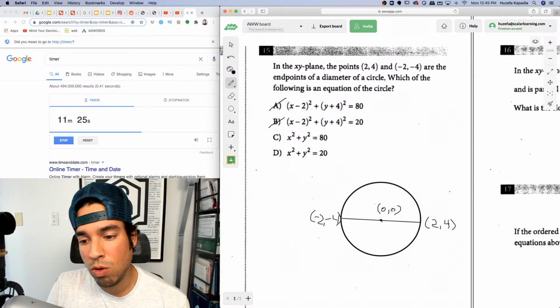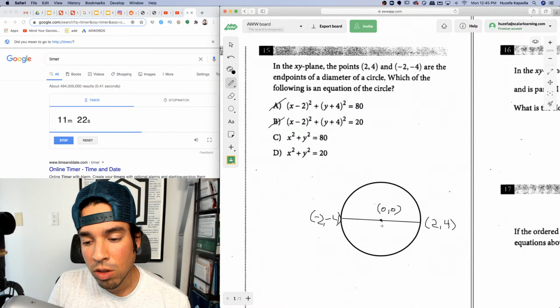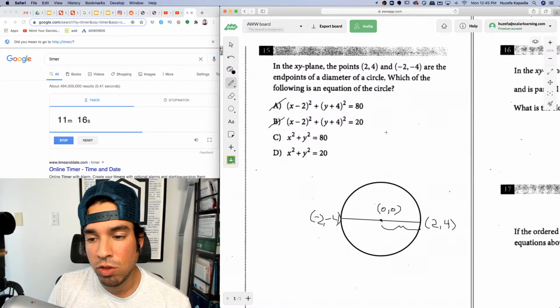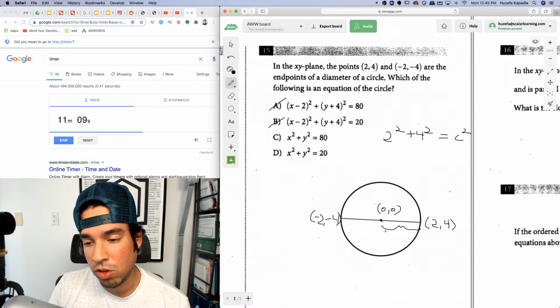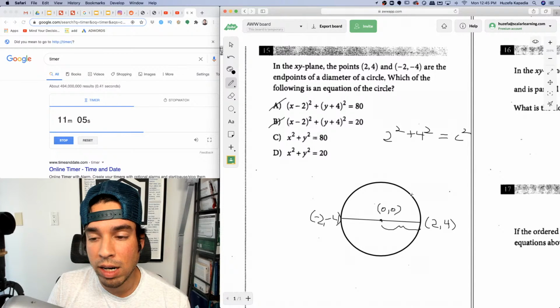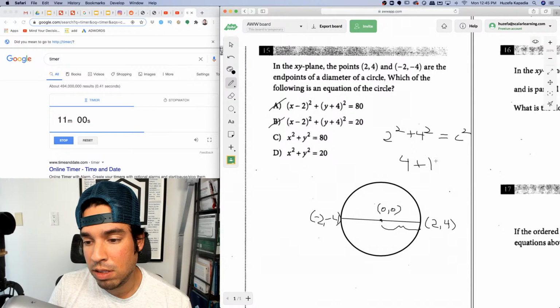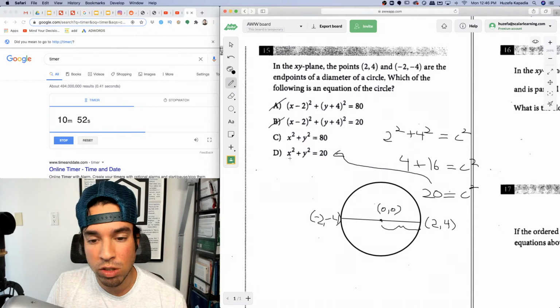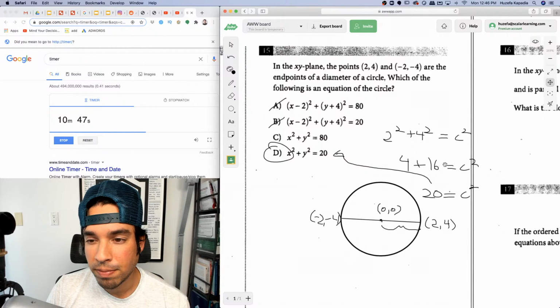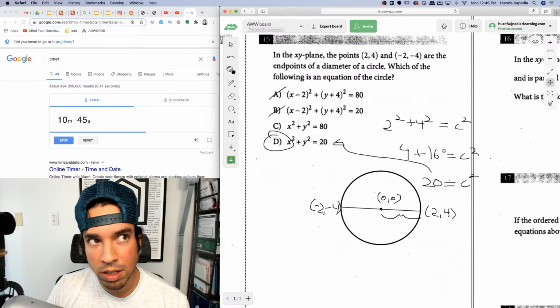And now we just need to know what is the radius. So the radius is the distance from the center out here. And it's going out 2 and up 4. So it's literally 2 squared plus 4 squared equals the radius squared. A little Pythagorean theorem. And it's nice that it's at 0, 0. So I'm using the distance formula, but I'm not plugging it in directly to that formula. And this becomes 4 plus 16 equals c squared. And that is, so the radius squared is 20. And that's all we need to know because that's what is in the equation, the radius squared. So we don't have to take the square root or do anything like that. Let me just make sure I didn't make any mistakes. I think it's all good.